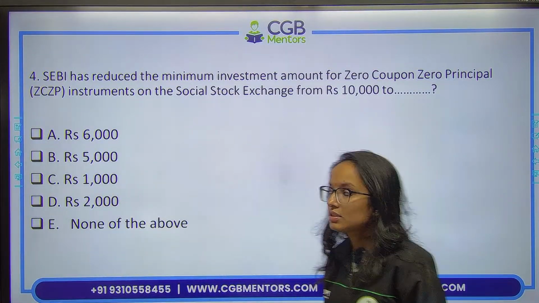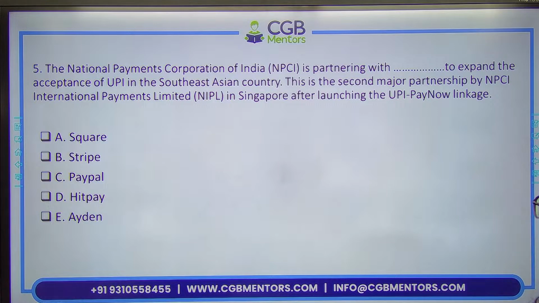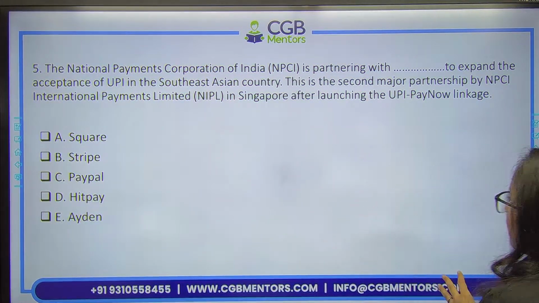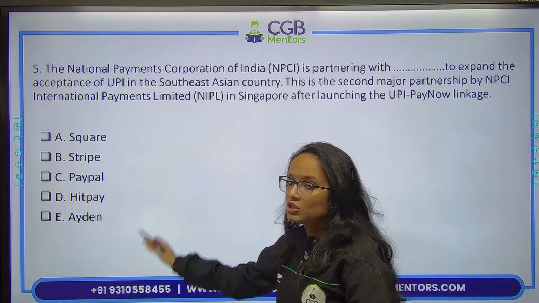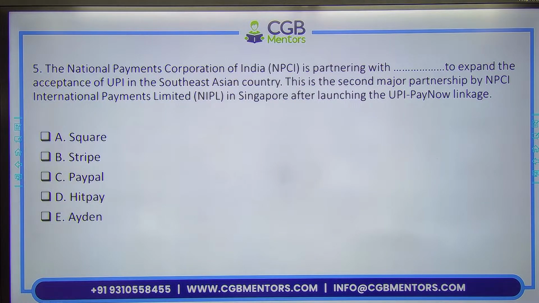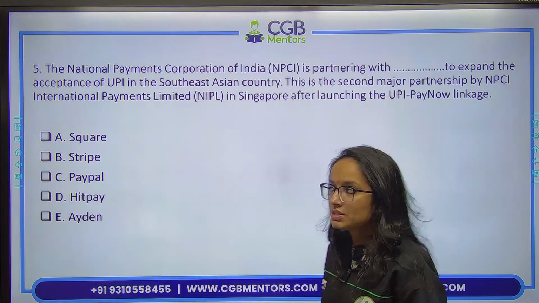So that is correct. The next one is National Payments Corporation of India is partnering with which of the following firms to boost up UPI payment system in Southeast Asian countries? Which of the following firm it is partnering with? Yeah, so D is the right option here. It is HitPay. HitPay is the correct option.